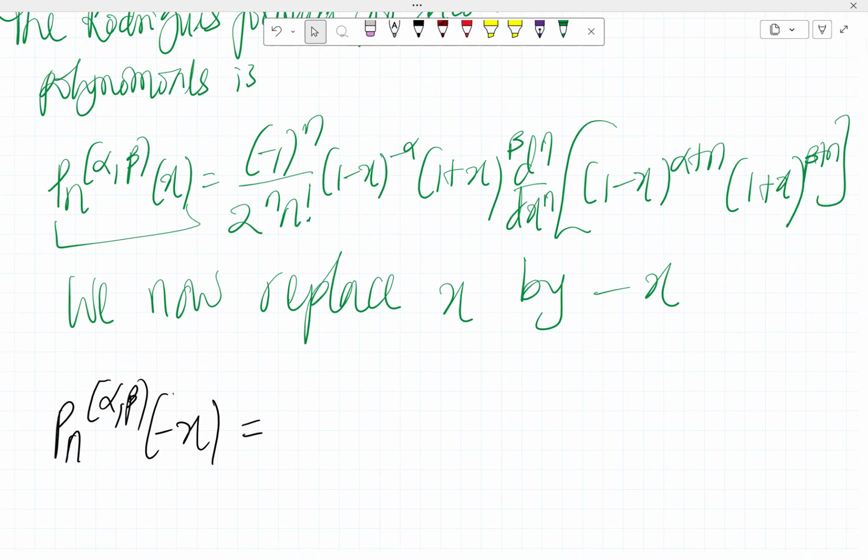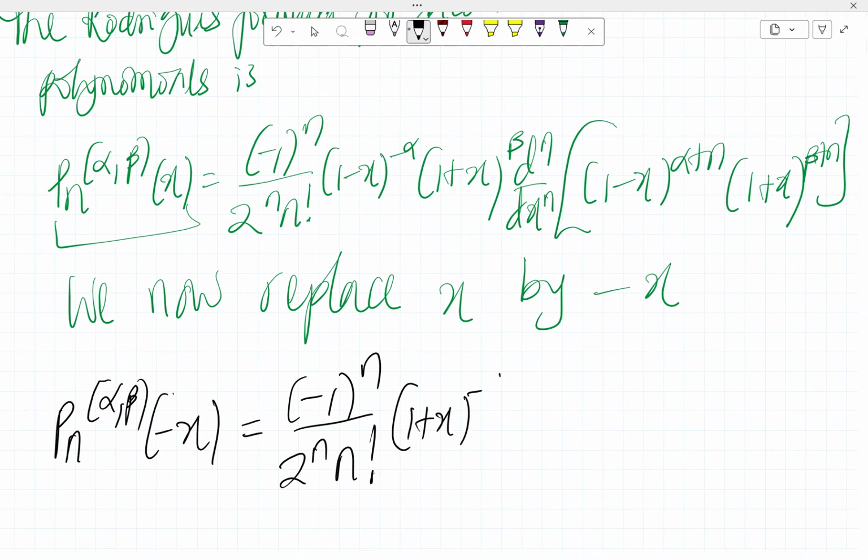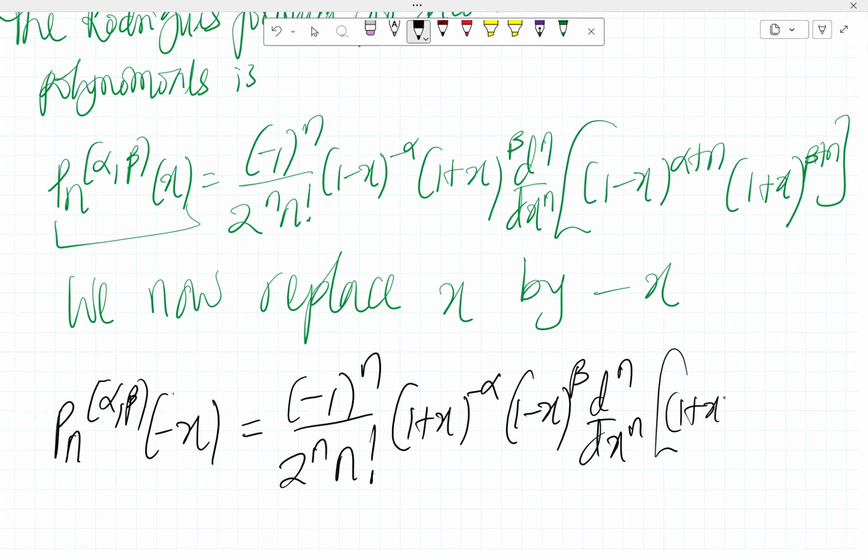We then have minus 1 raised to the power n, that remains, over 2 raised to the power n, n factorial. Then here, x is now minus x. So we have 1 plus x raised to the power minus alpha. Then this 1 plus x here becomes 1 minus x. So we have 1 minus x raised to the power minus beta, d^n/dx^n of 1 minus x here becomes 1 plus x raised to the power alpha plus n.